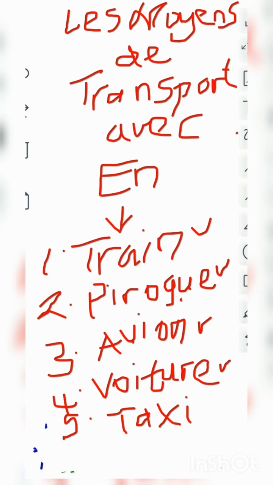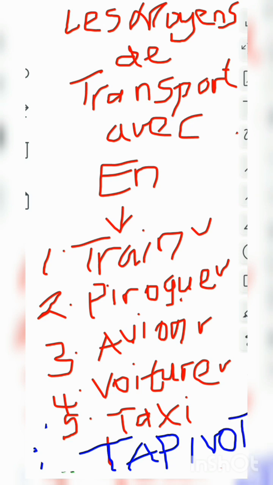What I use is capital letter T for train. I use A for avion, that is in those days when I was learning my French. I use P for pirogue. And I make it "tapi". So I will know that T stands for train, A stands for avion, P stands for pirogue, and I now say "tapivota". VO stands for vessel, and TA stands for taxi.